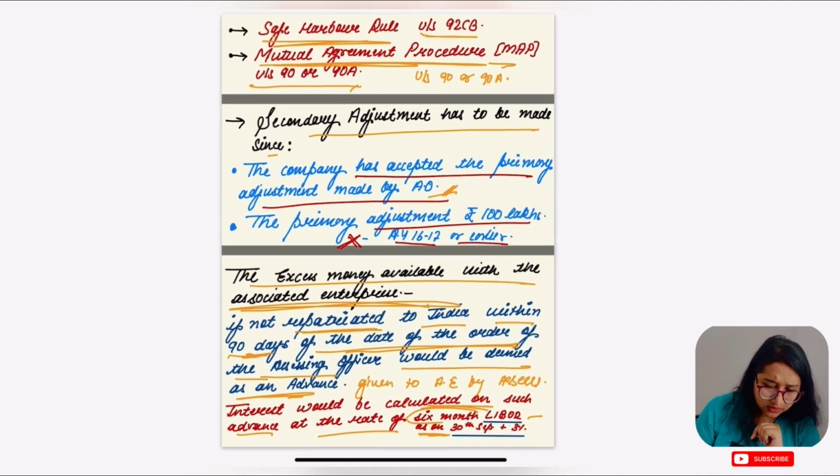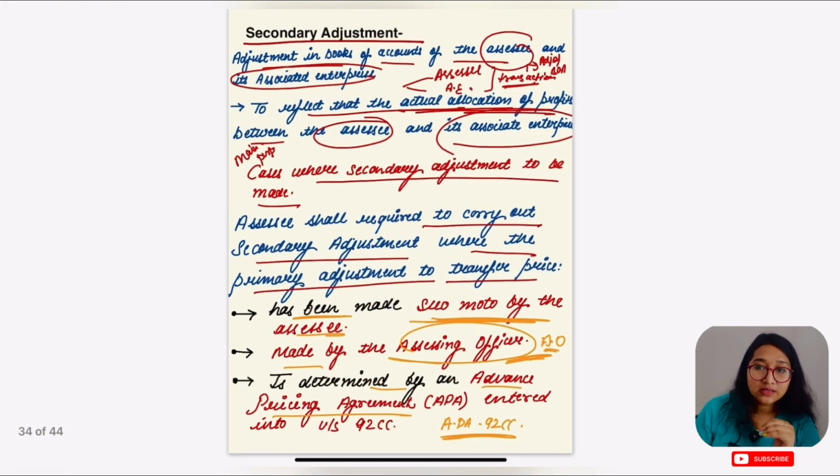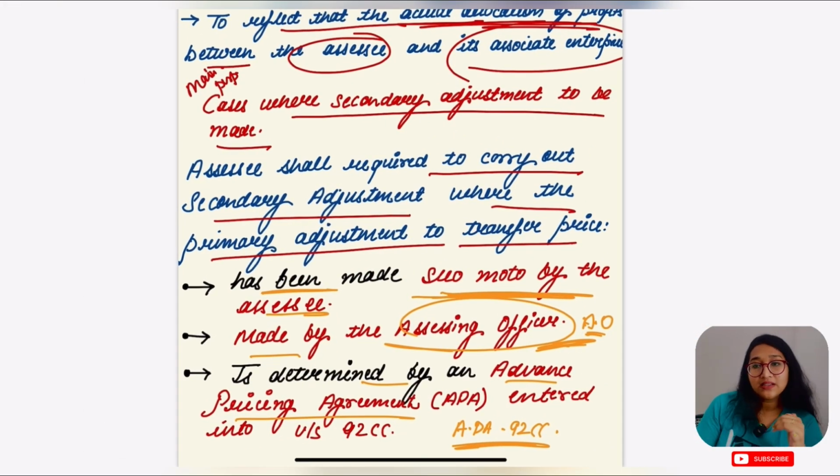And there were some cases for secondary adjustment. What were they? The primary adjustment is accepted by whom? By the SSC, suo motu. Second, by the assessing officer. Third was APA, section 92CC. Look at 92CC again, okay? Let's map 90, 90A, and another was the safe harbor rule, okay?